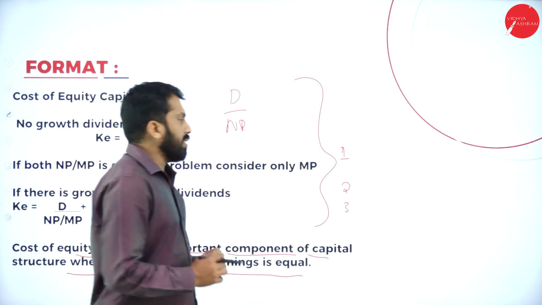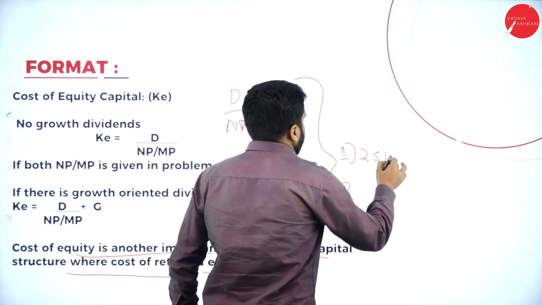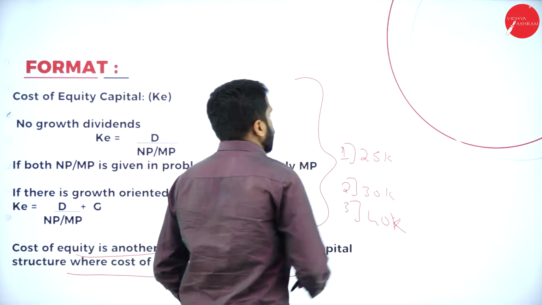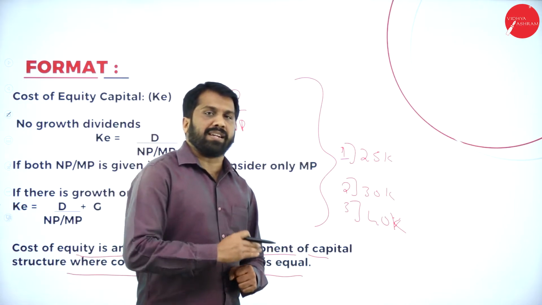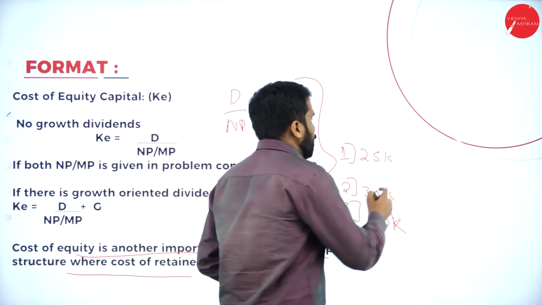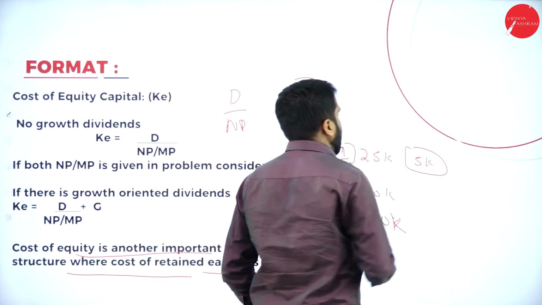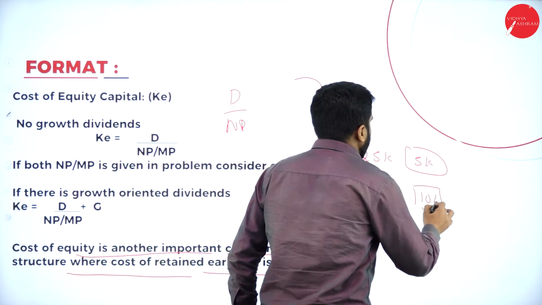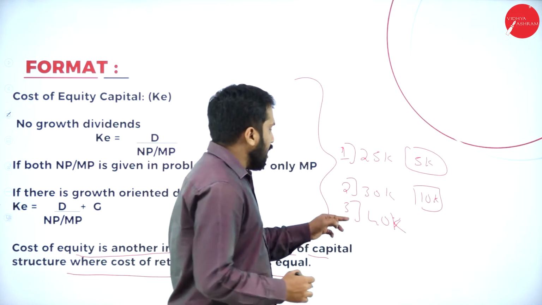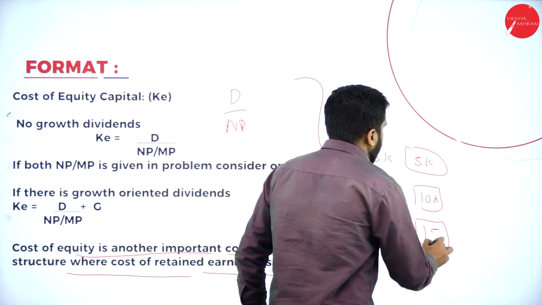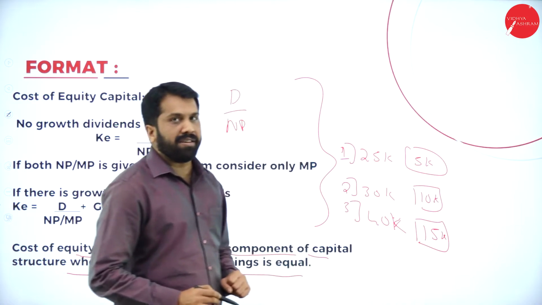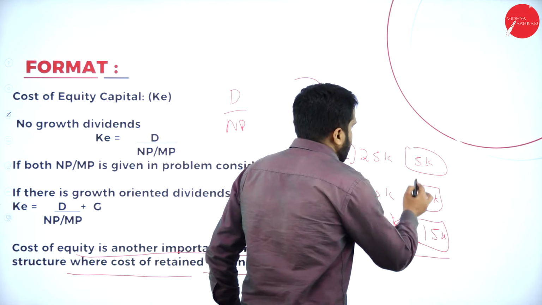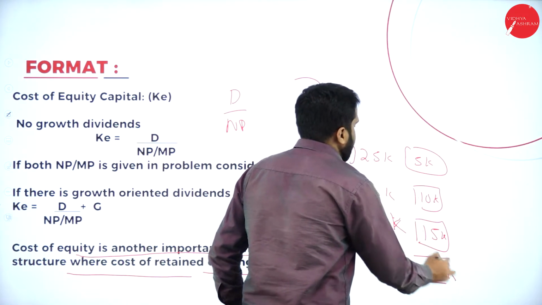What was your profit like? It was 25,000 profit, 30,000 profit and 40,000 profit. Now, out of profit, will you spend completely? No. Out of 25,000, 5,000 you kept as savings. Next, out of 30,000, again 10,000 you kept as savings. Now, out of 40,000, around 15,000 you kept as savings. Total of all 3 years, your savings comes around 30,000.